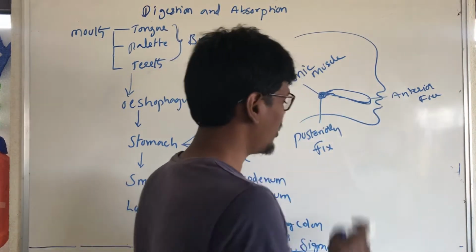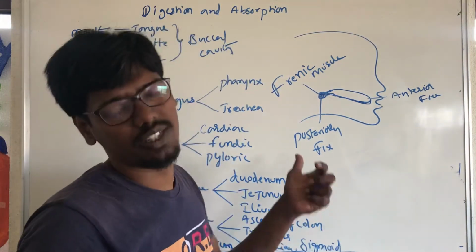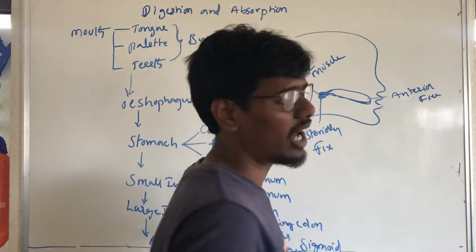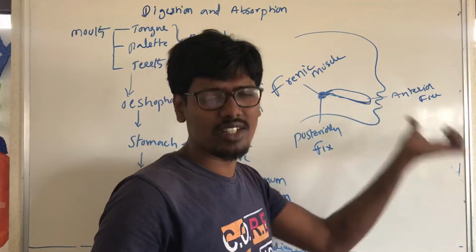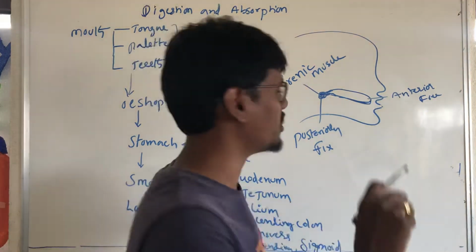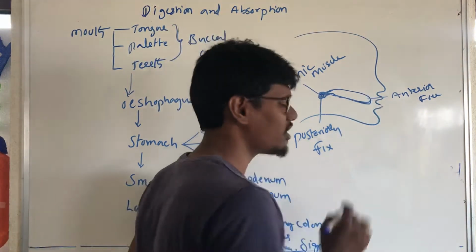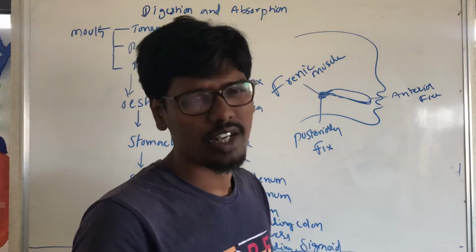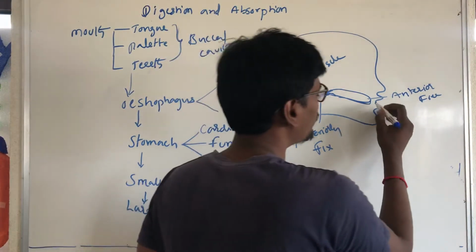Anteriorly it is free, posteriorly it is fixed. The tongue has skeletal muscles and smooth muscles. It also has some taste buds.